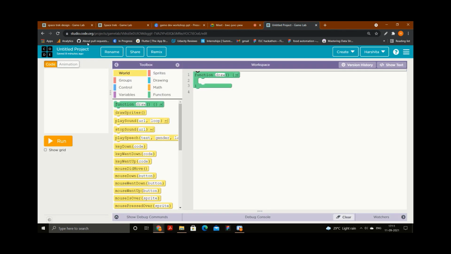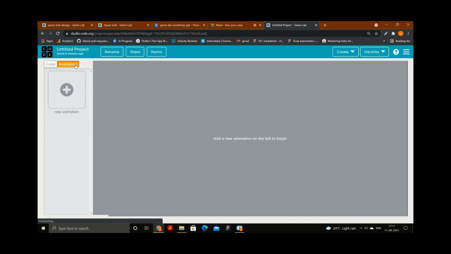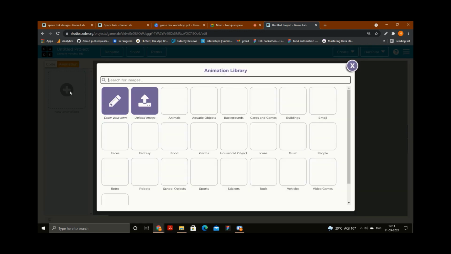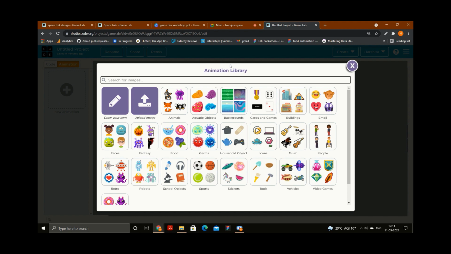Now there is a library. Just click on the animation part. Come here. There is a library in this code.org, and from that library you can pick some animations. I will show you how you can do that. You can click on this new animation, and you can see there is an animation library.